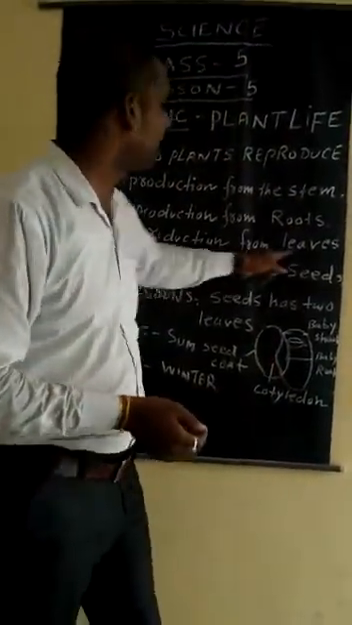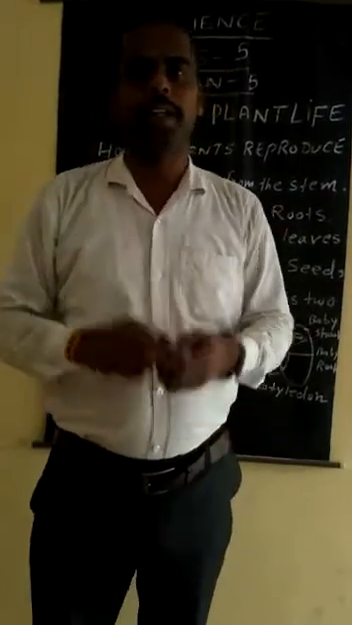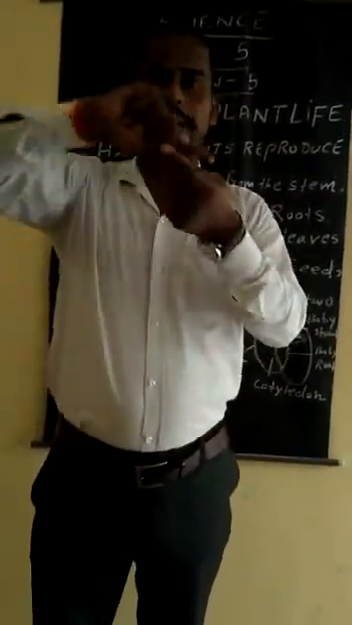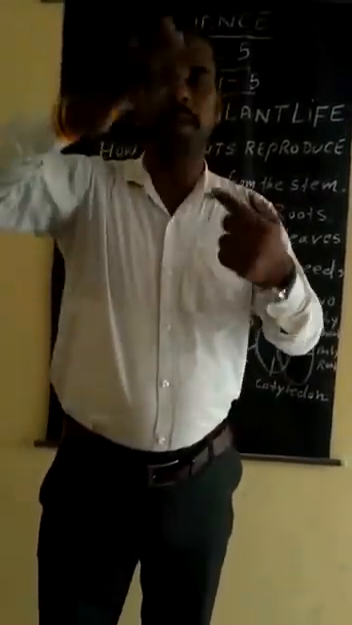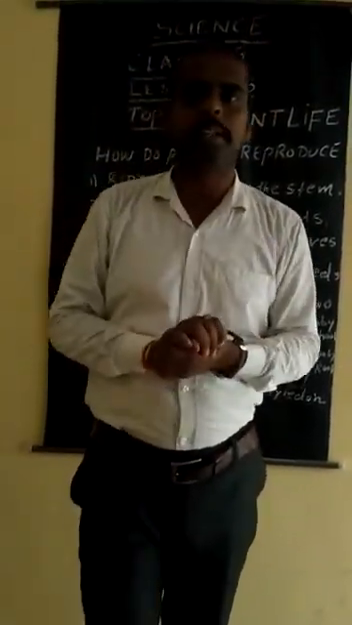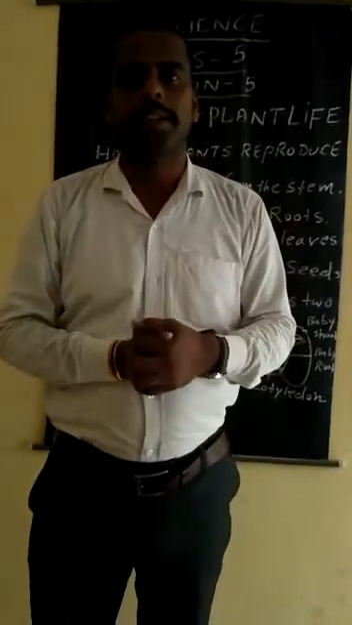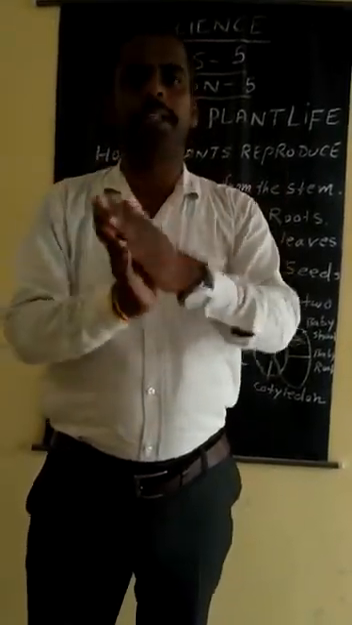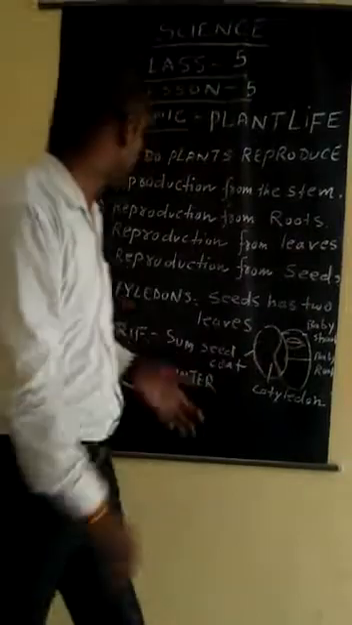Third, reproduction from leaves. You see a bryophyllum plant. There are leaves, and between the dead leaves one leaf grows up. This is known as bryophyllum, and it supports us, gives us some nourishment and gives us exchange of gases also. This bryophyllum is very important.